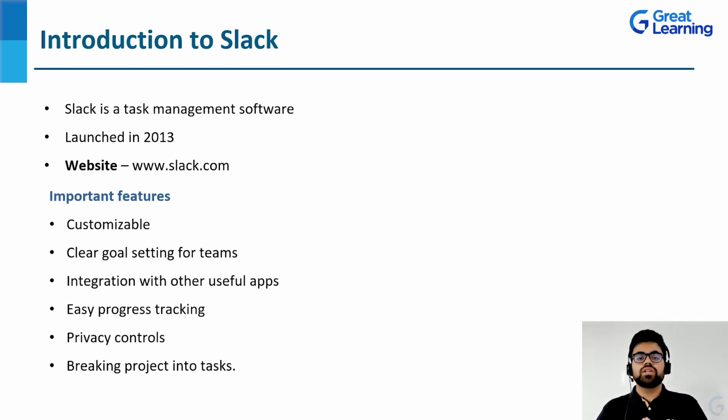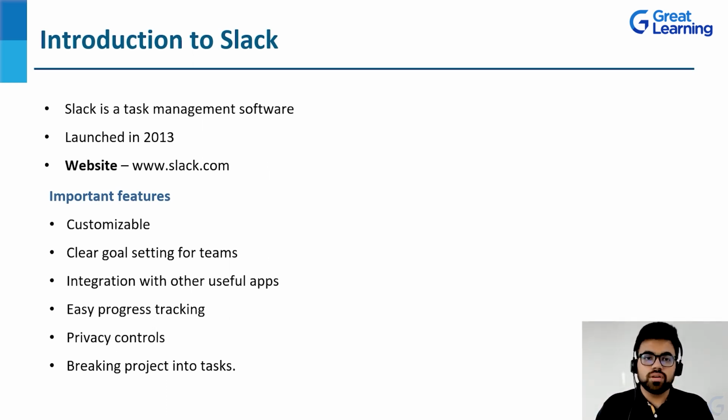Next is the integration with other useful apps. Now, if a project management tool has to exist, it needs to collaborate, it needs to be accessible to other apps. For example, Gmail, Google Drive, Dropbox, Outlook, all these things need to be integrated within the particular project management tool, because we don't want to keep switching applications.